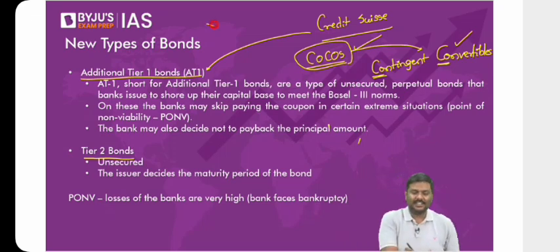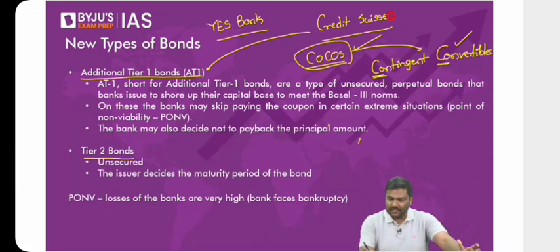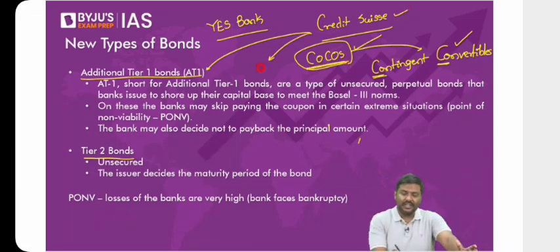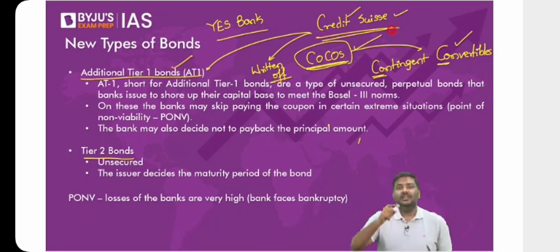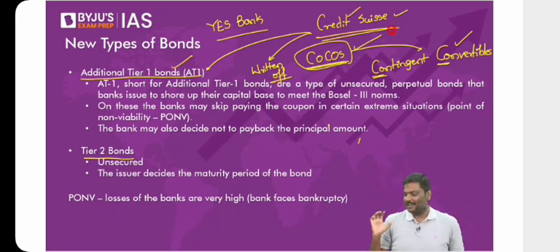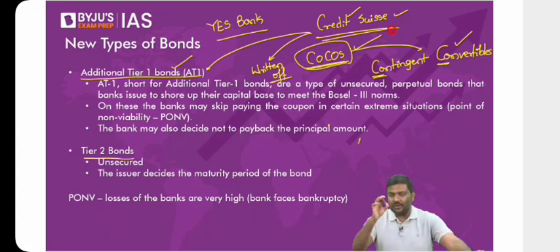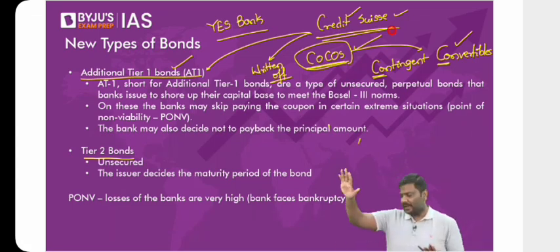For example, yesterday we discussed the Yes Bank issue. Same idea. Even Yes Bank had issued a huge amount of AT1 bonds. Now, in case of Credit Suisse, these contingent convertibles have been written off. Meaning what? If you are an investor who has purchased AT1 bonds of Credit Suisse, the value of the bond that you're holding right now is 0 rupees. Same concept as in Yes Bank.